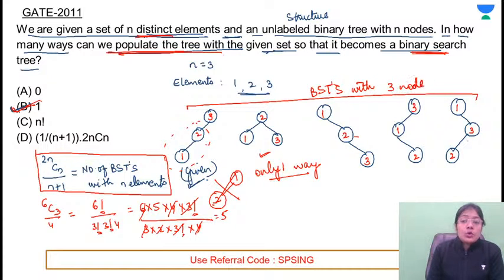Ma'am, here also there are 3 nodes and we have to return binary search trees. Understand this point. Along with the elements, you are given the structure of a tree.